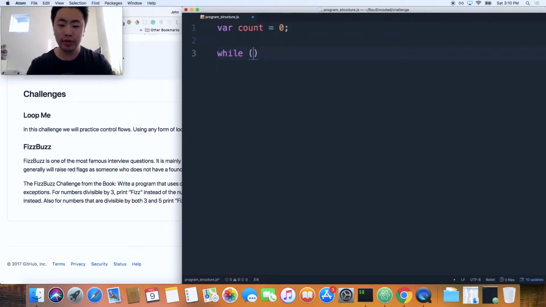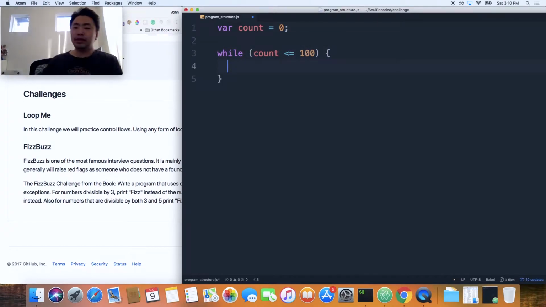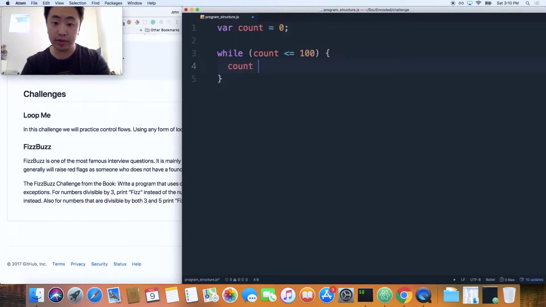Now while count is less than or equal to 100, so basically I'm saying as long as the count number is less than or equal to 100, continue to do this loop, right? So we'll also iterate count by 1, and we will initially console log the count.